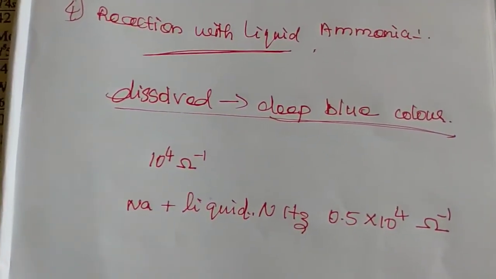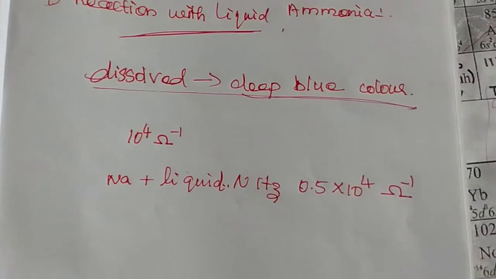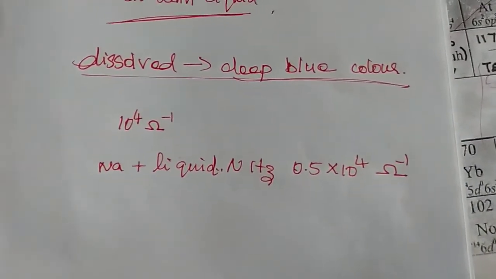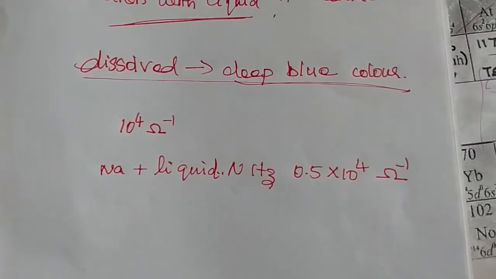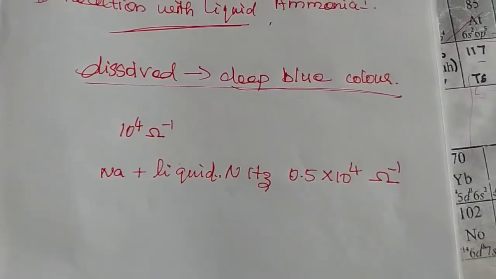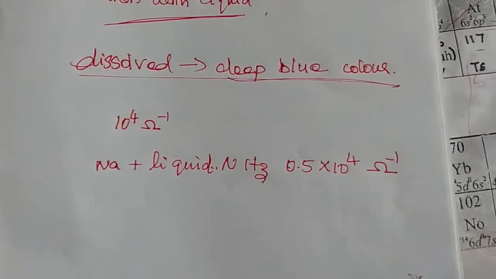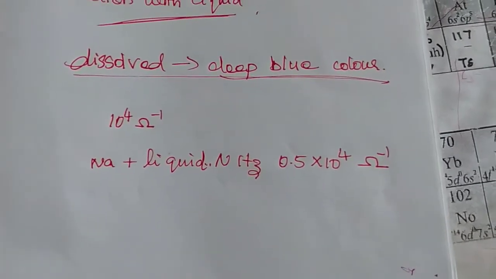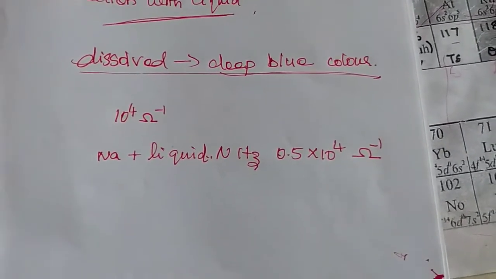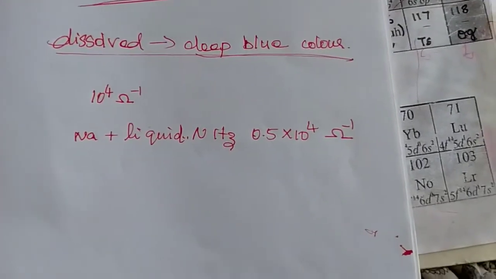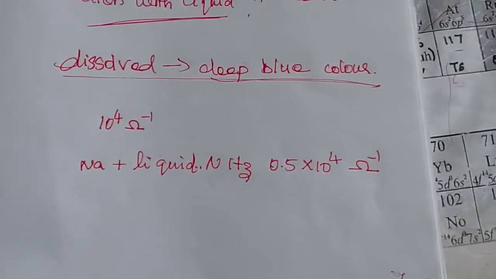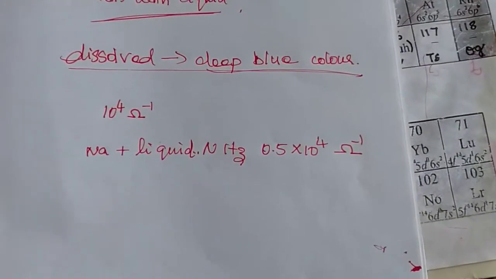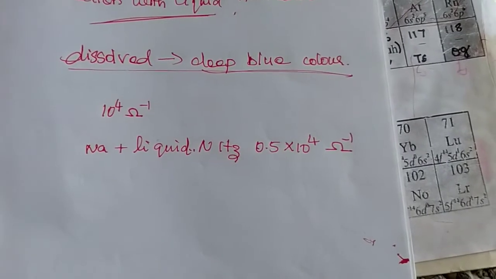Why is this liquid ammonia solution conducting electricity like the pure elements? Because alkali metals have one loosely bound electron in the valence shell. The readily moving electron from the valence shell of alkali metals dissolves in the ammonia solution, so the conductivity is similar.